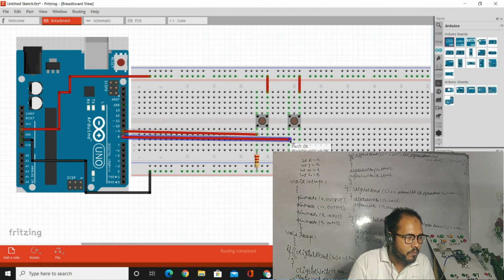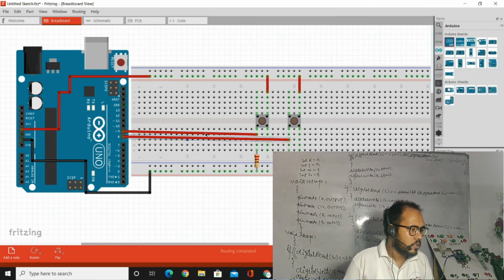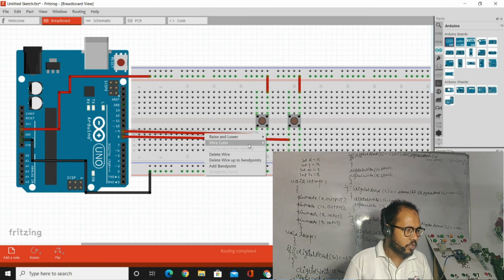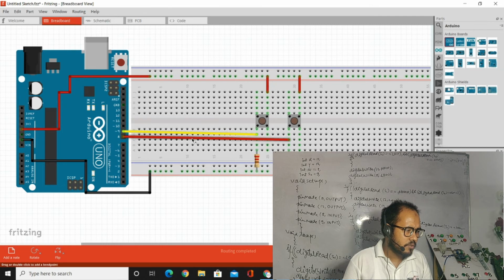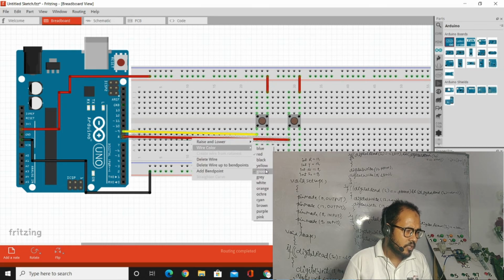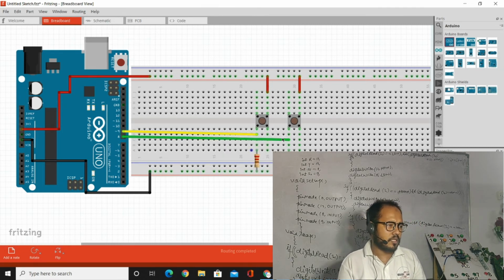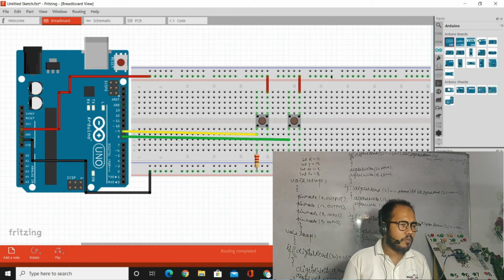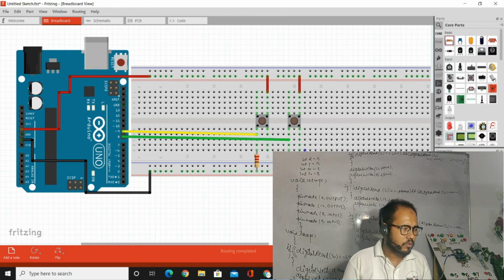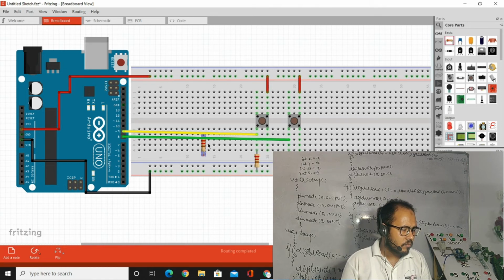Okay, we have connected here, and the color must be changed. I'm going to change this one to yellow, and this one to green. Green color is here. You can see that this is the first input and the second input, and now we have to select a resistor also. You could select it with Control C and Control V, and place it here, and there must be the connection of ground as well, this has to be connected.